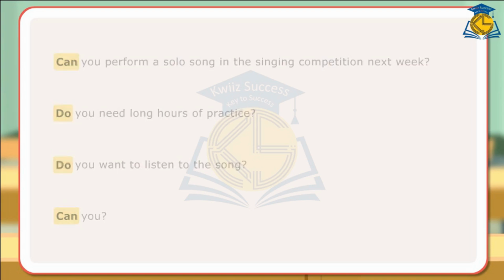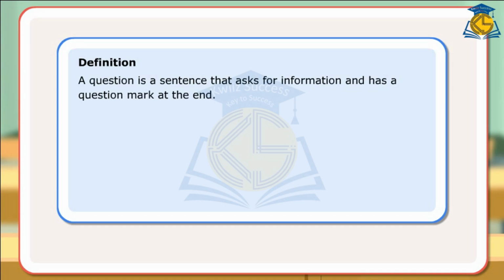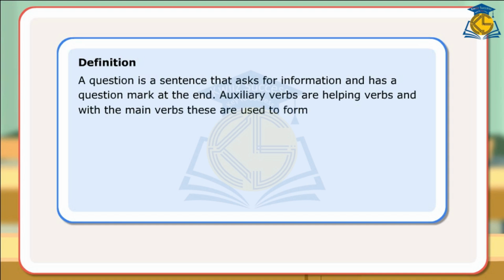Definition. A question is a sentence that asks for information and has a question mark at the end. Auxiliary verbs are helping verbs, and with the main verbs, these are used to form tenses, passive voice, negative sentences, and questions.